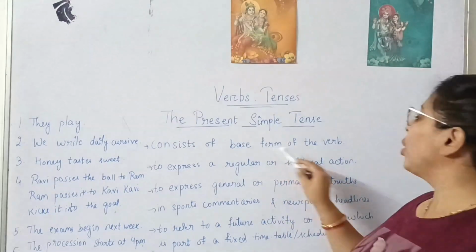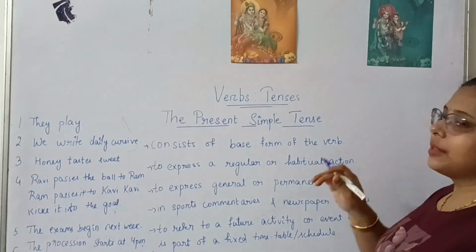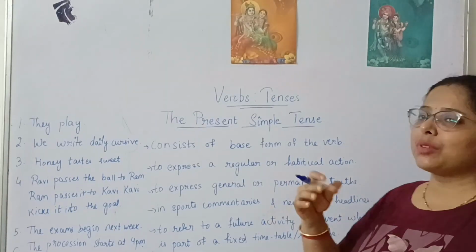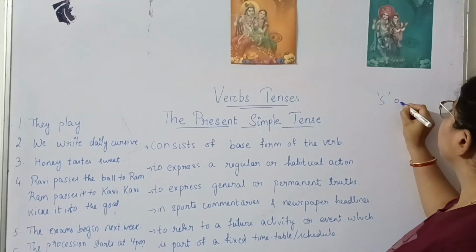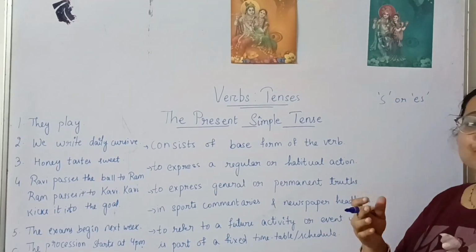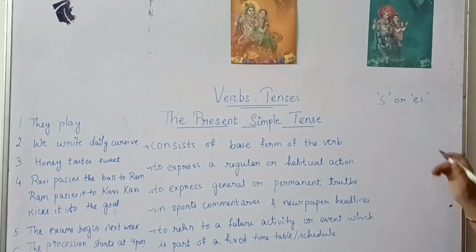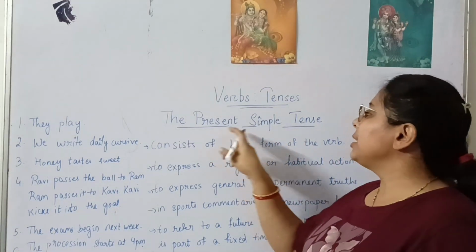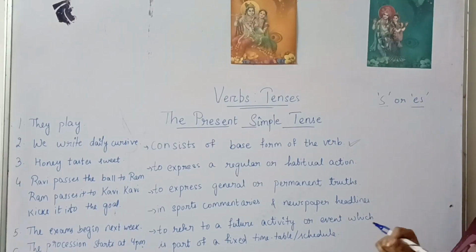Only it changes by looking at the subject. Based on the subject, sometimes we add s or es to the verb, as we learn in subject-verb agreement, right? So based on subject-verb agreement, s or es will be added to the base form of the verb. So that is the present simple tense.